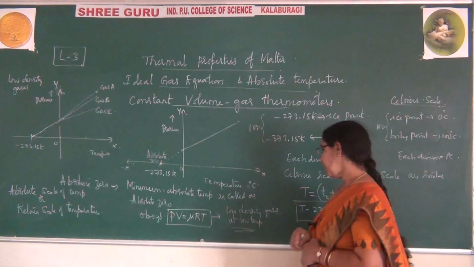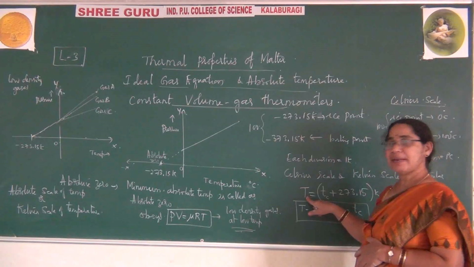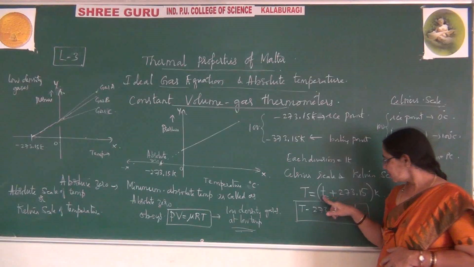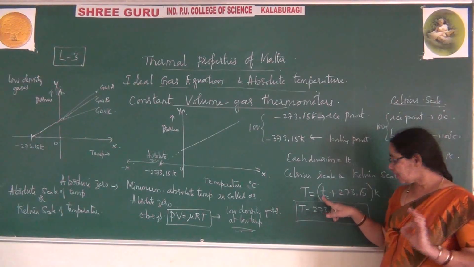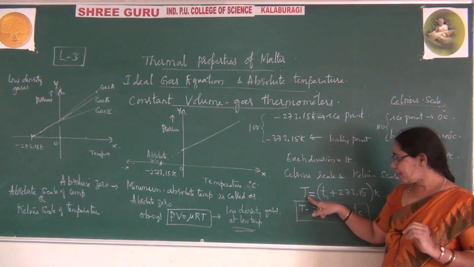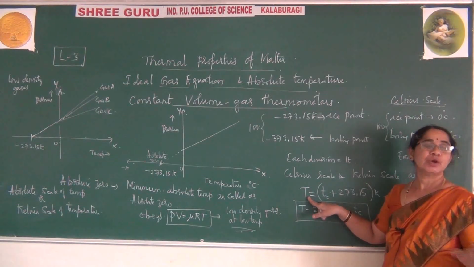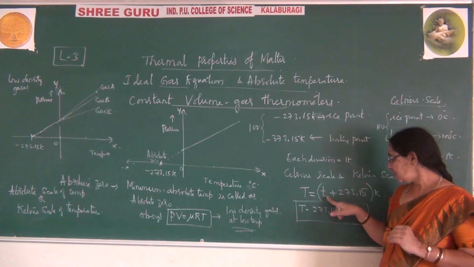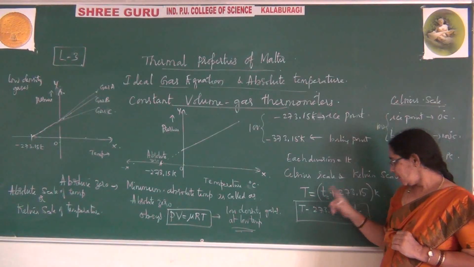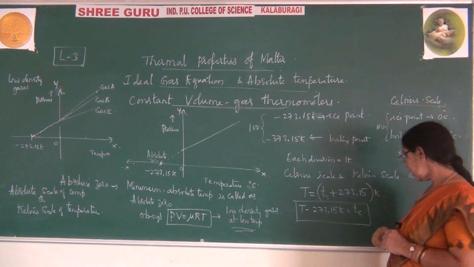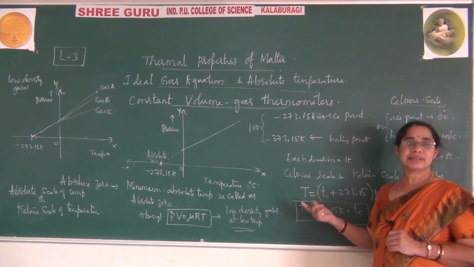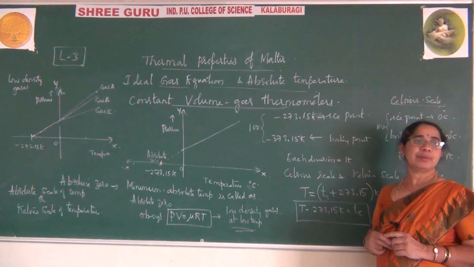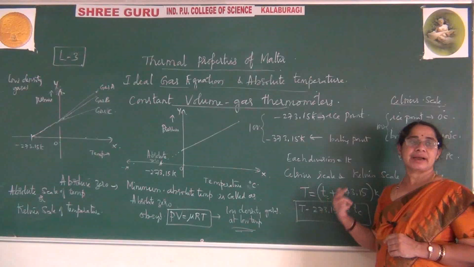But remember, whenever you write the absolute temperature, you should write a capital T. Small t represents temperature in the Celsius scale, and capital T represents absolute temperature. You should not just read it as temperature; it must be absolute temperature. This is Celsius temperature. Please be aware of these things, because they will help you in the coming classes, for all the problems and calculations you come across.